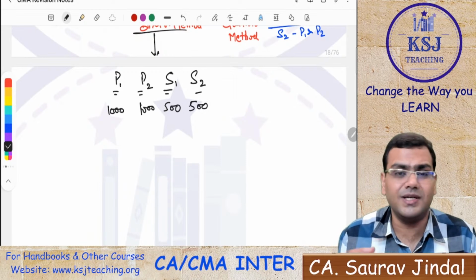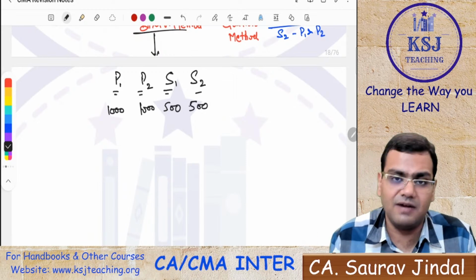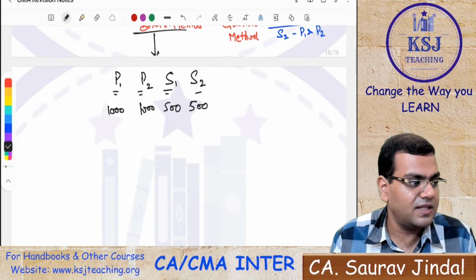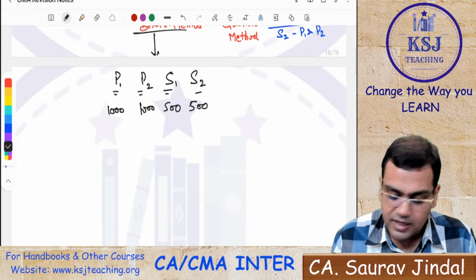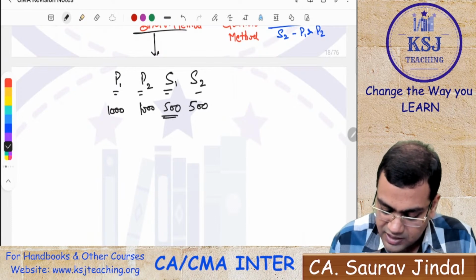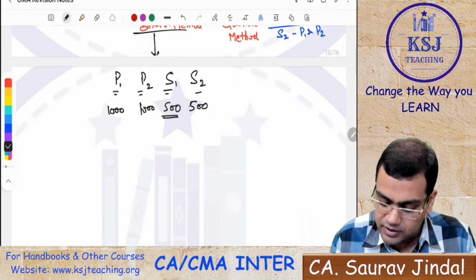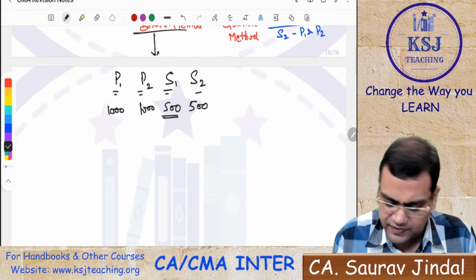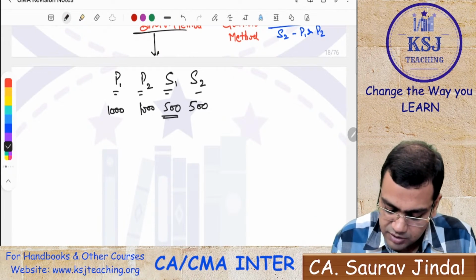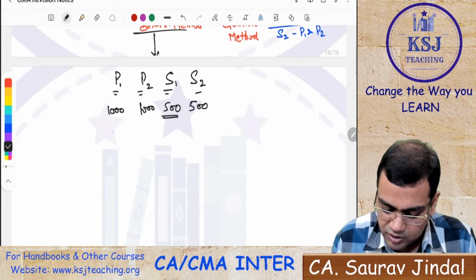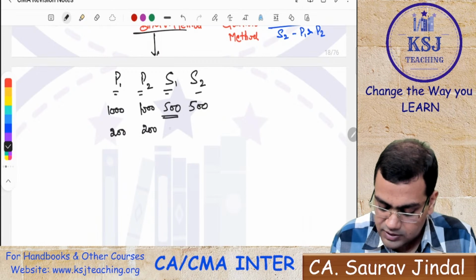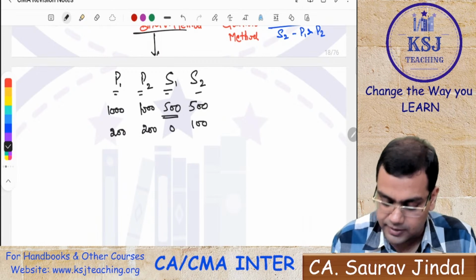So what will you do? You can start with any of the departments, either S1 or S2. There is no issue in that, right? Let's say we start with S1. First we'll distribute S1, which has 500. You distribute 200 to P1, 200 to P2, 0 here and 100 here.